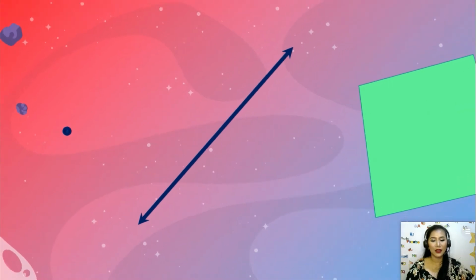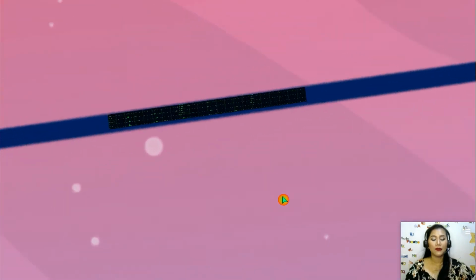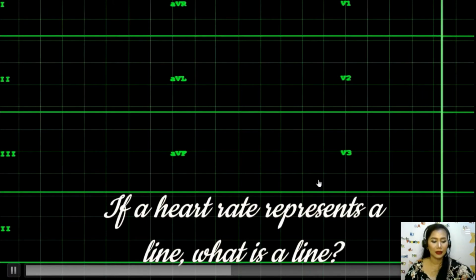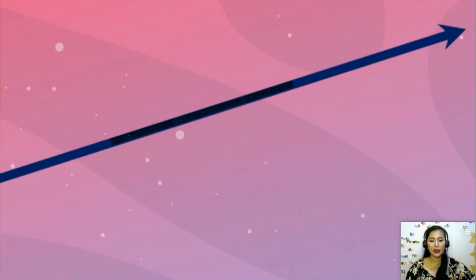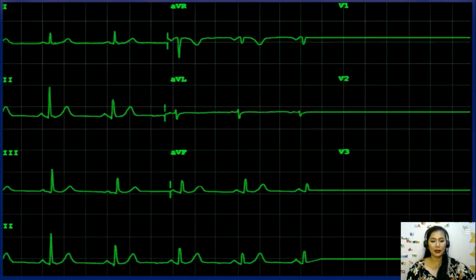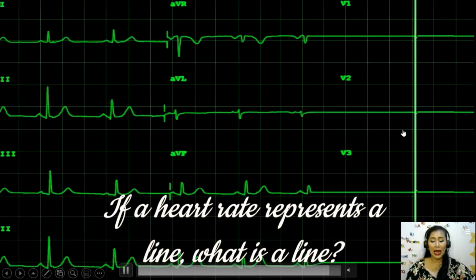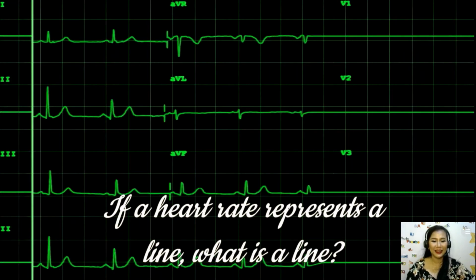Next, let's have the line. Wait. Napabilis yata masyado ang aking... Okay, there we go. If a heart rate represents a line, what is a line? Okay, let's dig deeper into line. Right. Okay. So if a heart rate represents a line, what is a line? Diba? Okay, next.